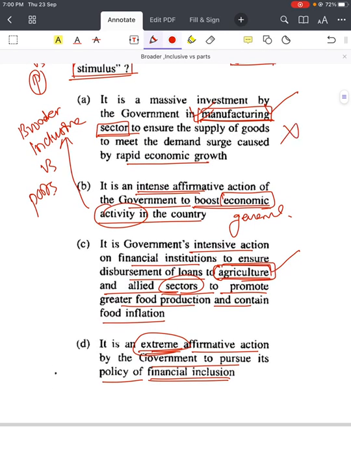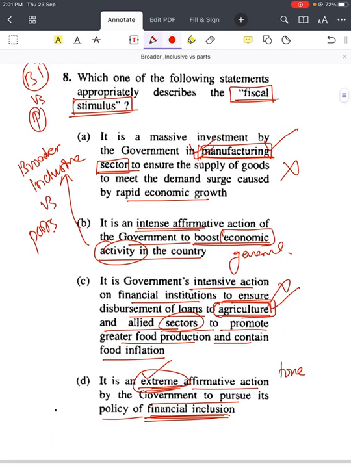So you can eliminate first, you can eliminate third, then come to the fourth. It is an extreme. So the tone is too extreme, affirmative action by the government to pursue its policy of financial inclusion. And again, it is not related to financial inclusion. It is talking about fiscal stimulus, some kind of economic stimulus. So the most appropriate option here is option B, right? You can use this kind of approach when you are not able to understand what fiscal stimulus is, and with your understanding, knowledge and conceptual clarity, you are not able to solve this kind of question. Here you can use this approach of broader inclusive versus part approach, right?